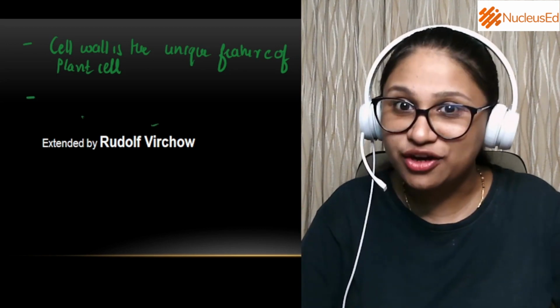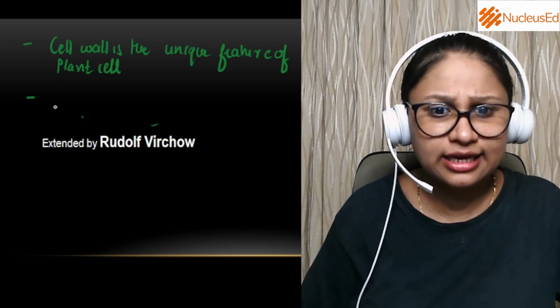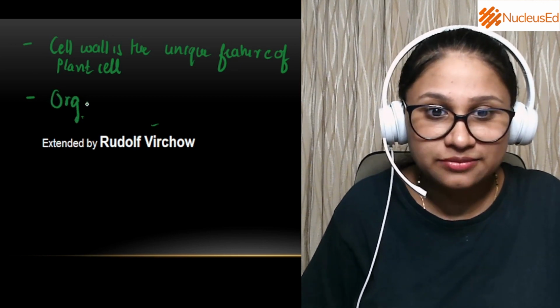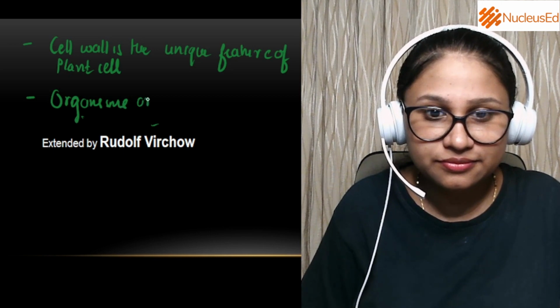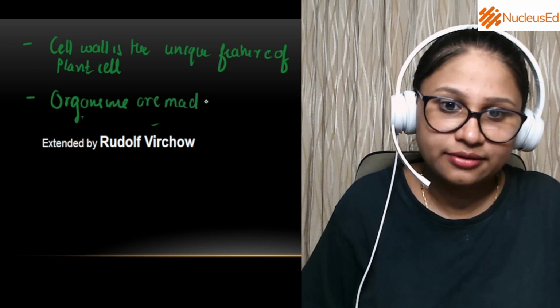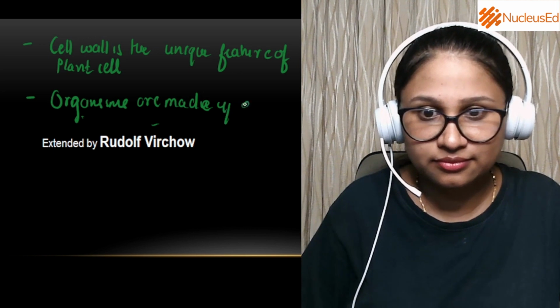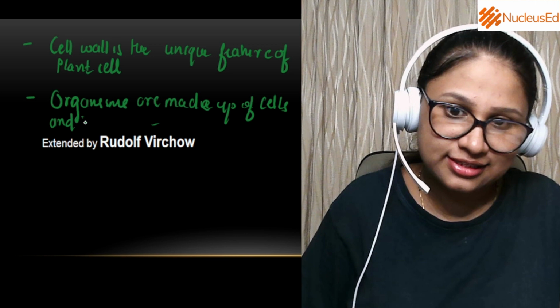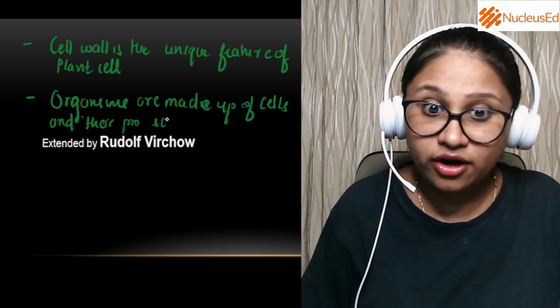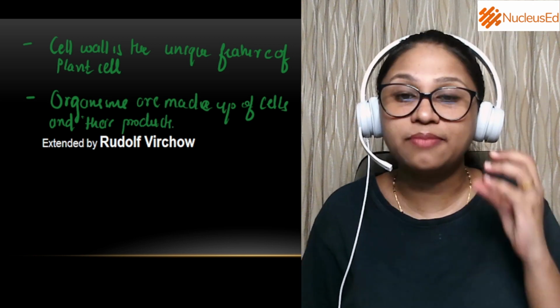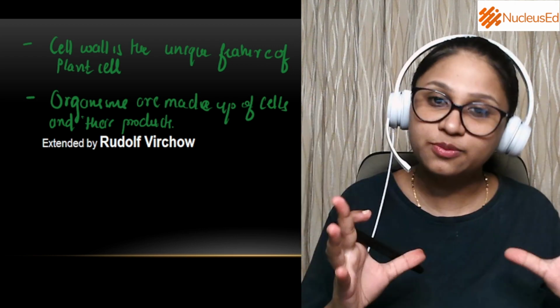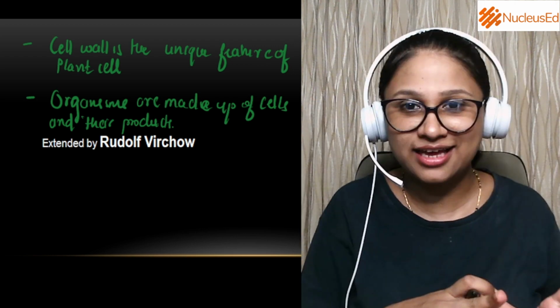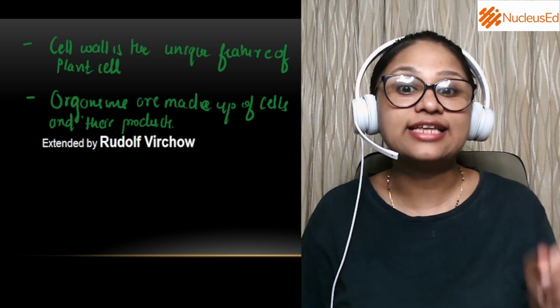And the third observation that he came up with was that organisms are made up of cells and their products. Products means the components or the substances that are made by cells. Those products are also forming the cell and contributing to the organism. So organisms are made up of cells and their products.